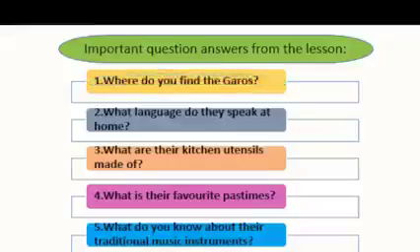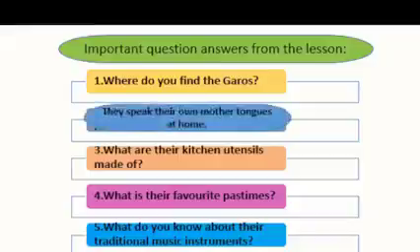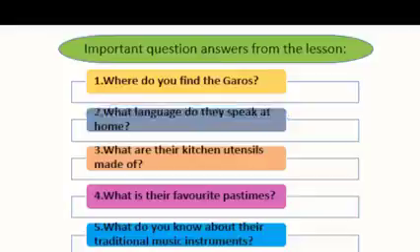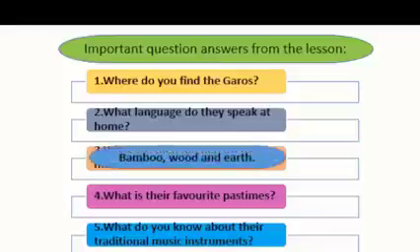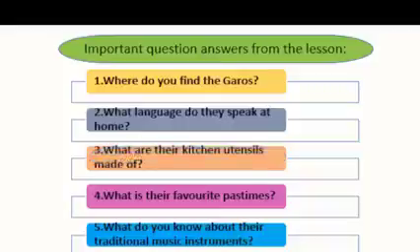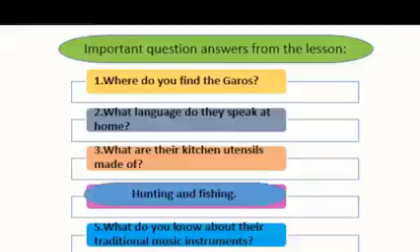Then the second question is, what language do they speak at home? The answer is, they speak their own mother tongues at home. Number 3, what are their kitchen utensils made of? The answer will be, it is made of bamboo, wood or earth. Then number 4 question is, what are their favorite pastimes? The answer will be hunting and fishing.